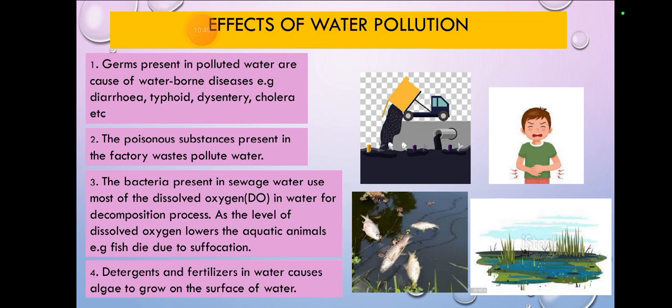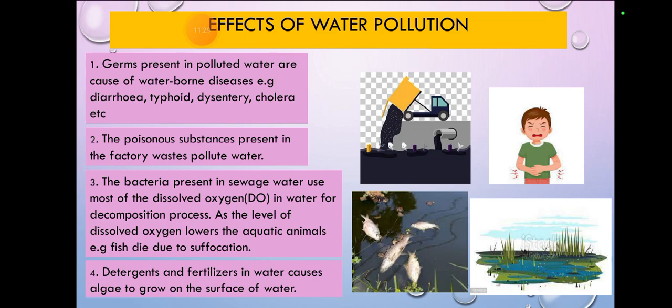The poisonous substances present in factory waste pollute the water. You would have seen the factories, where there is a lot of work, chemical formation. When the extra waste goes out, it is usually released into seas. It joins with the seas or oceans or lakes, rivers, springs, streams. If it goes there, the water gets mixed with it and gets polluted. So poisonous substances present in factory waste also pollute the water.